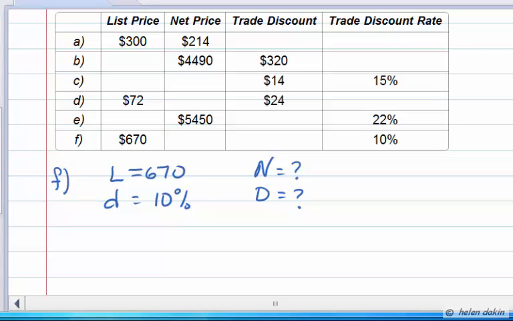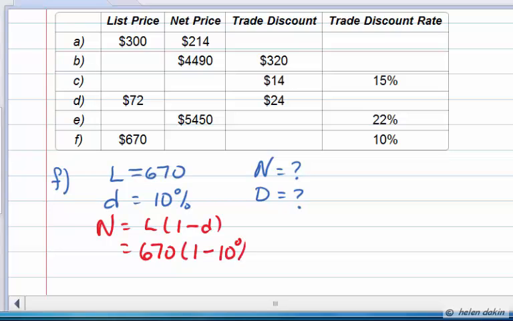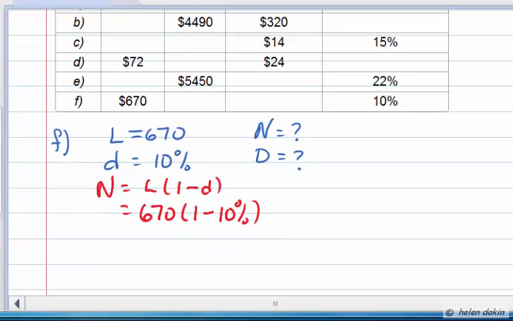In this case, we're again going to refer to the fact that the net price is always a percentage of the list price. So let's write down that relationship. Net price is equal to list times 1 minus the trade discount rate. And in this particular case, we know that the list is $670 and we know that the trade discount is 10%. So we're going to subtract. We have 1 minus 10%. This leaves us with a net cost factor of 90%. So $670 times 90%. This gives us a net price of $603.